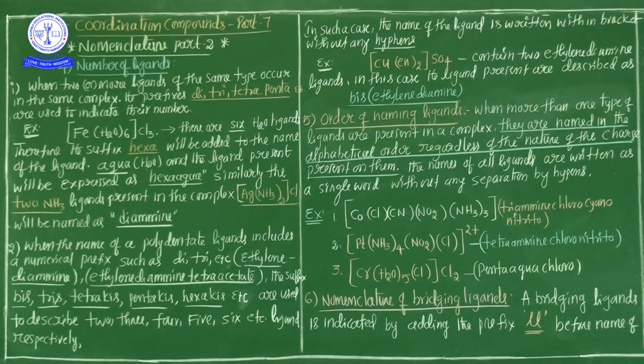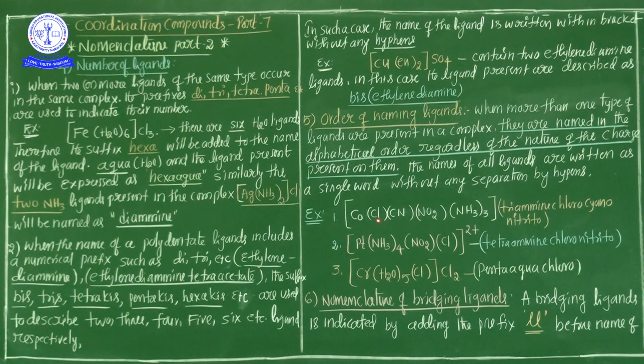In the previous examples we saw only one type of ligand, but in this example four types are present. Cl⁻ is a negative ligand, chlorido; CN⁻ is cyanido, a negative ligand; NO2⁻ is nitrito, a negative ligand; and NH3 is a neutral ligand, ammine.